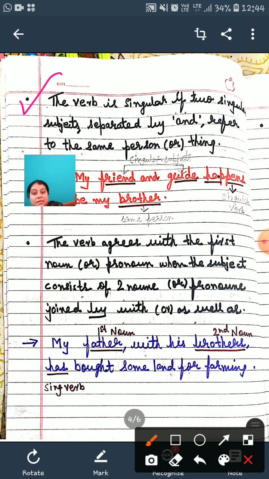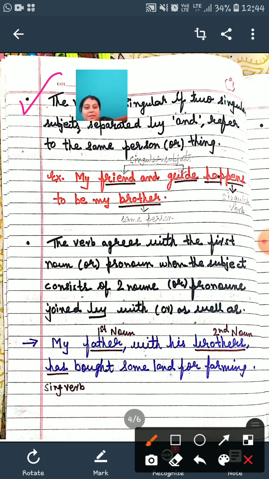But here I have written one more tip: the verb is singular if two subjects separated by "and" refer to the same person or thing. For example, "My friend and guide happens to be my brother."